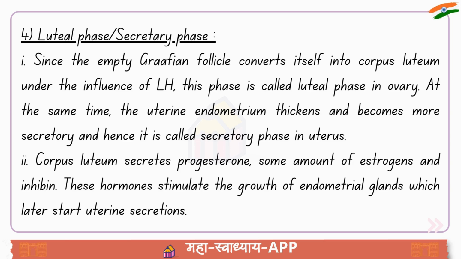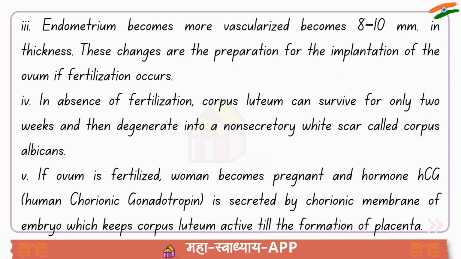These hormones stimulate the growth of endometrial glands, which later start uterine secretions. 3. Endometrium becomes more vascularized, becomes 8-10 mm in thickness. These changes are the preparation for the implantation of the ovum if fertilization occurs.